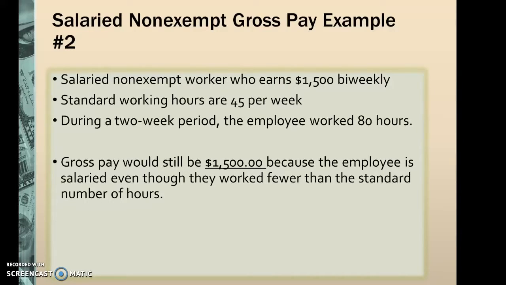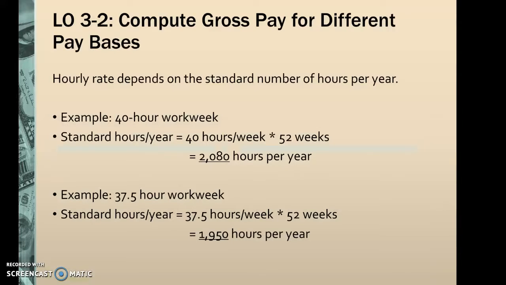The other item that we're going to go through is computing hourly rates, which depends on the number of standard hours per year. An example would be 40 hours multiplied by 52 weeks. So on average, most employees work 2,080 hours per year.